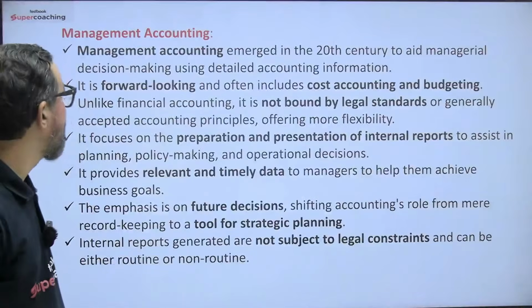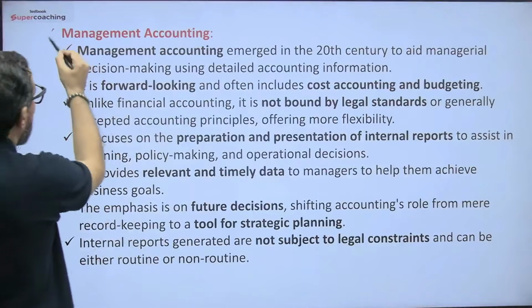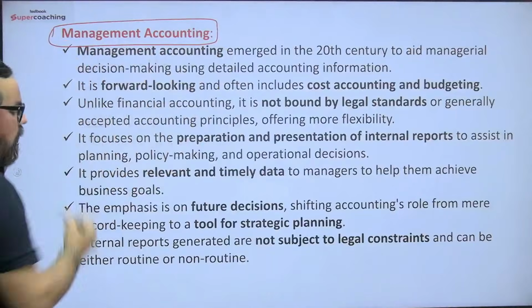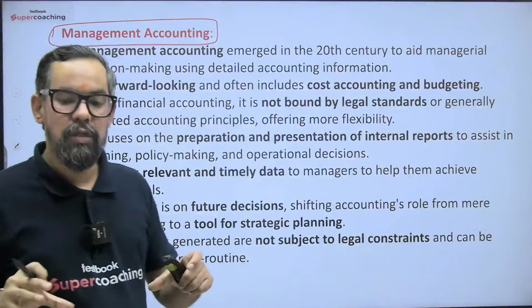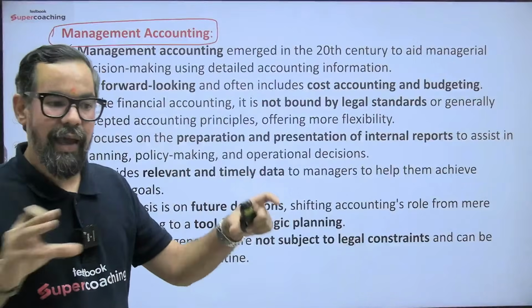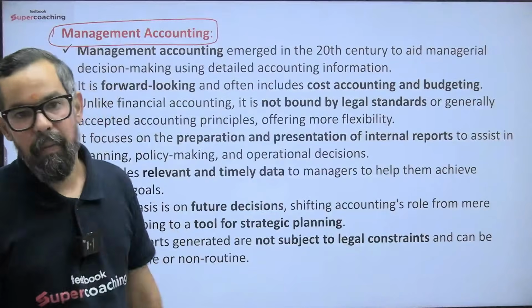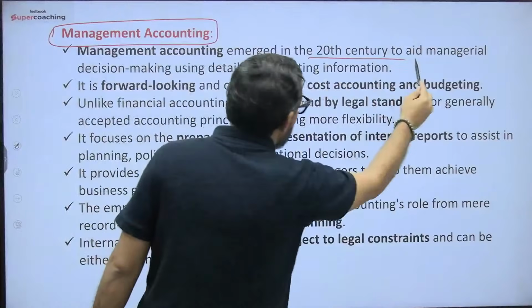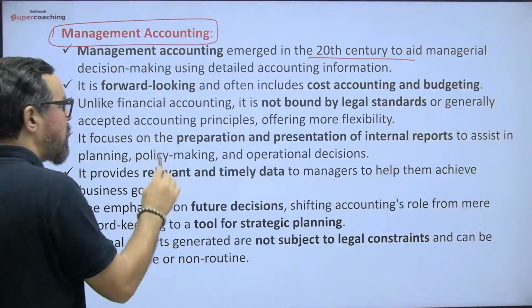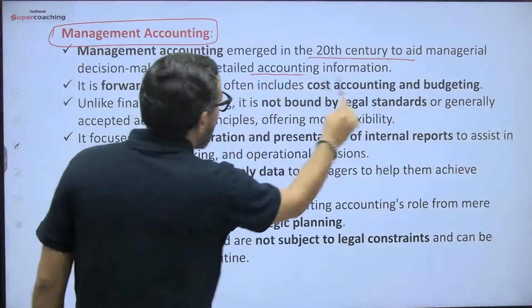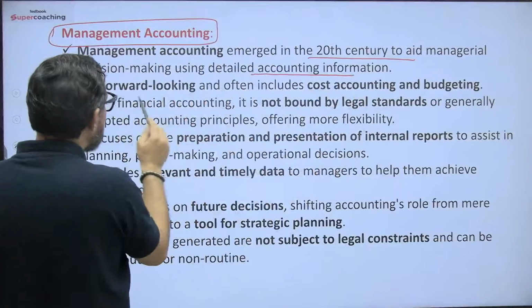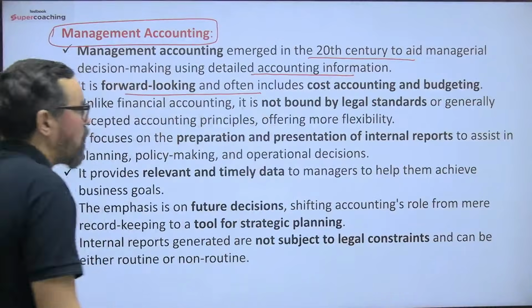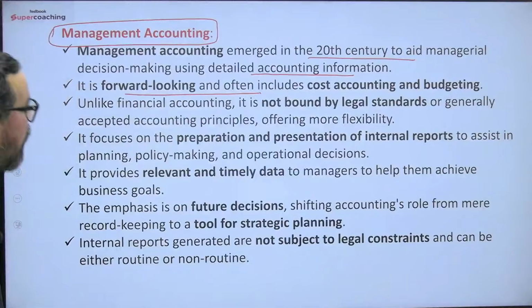Next one, management accounting. In management accounting, managers use financial, cost and other tools to make managerial decisions. So management accounting emerged in the 20th century to aid managerial decision making using detailed accounting information. It is forward looking and often includes cost accounting and budgeting.